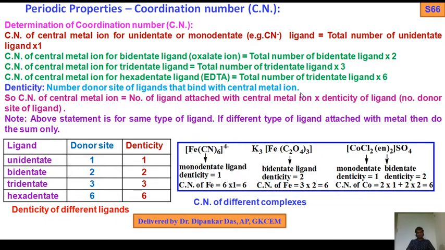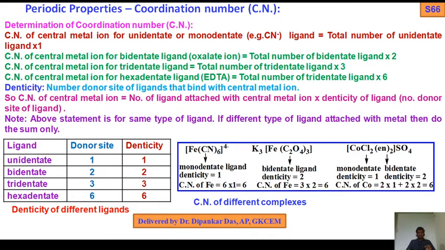How many donor sites are available? So the coordination number of the central metal ion equals the number of ligands attached to the central metal ion times the denticity of the ligand. Denticity of a ligand is the number of donor sites of the ligand.